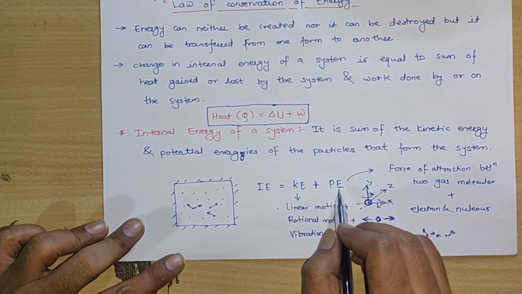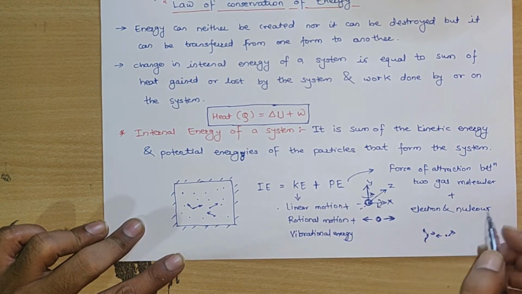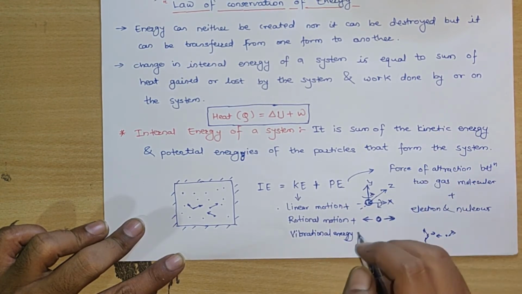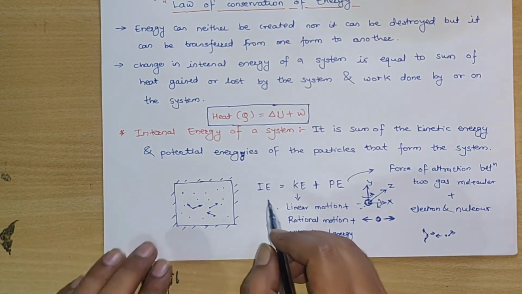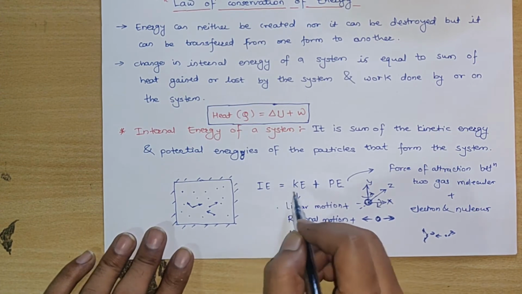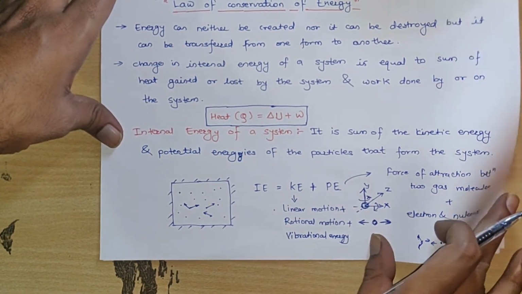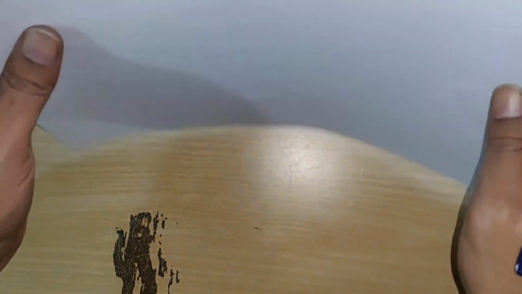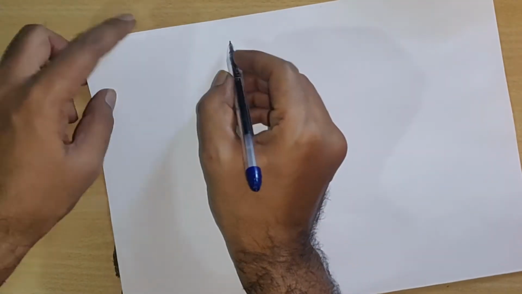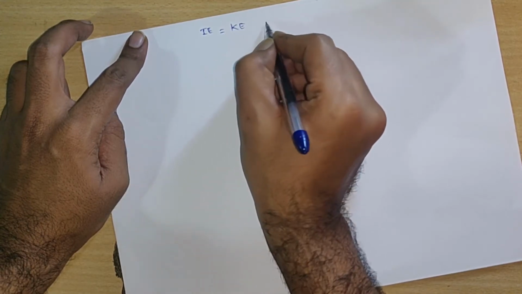But for an ideal gas, it is assumed that there is no force of attraction between the molecules, and the potential energy at the atomic level is negligible and can be ignored. So the internal energy of an ideal gas is equal to the total kinetic energy of that system. Now we know what contributes to internal energy. So internal energy is equal to kinetic energy for an ideal gas.